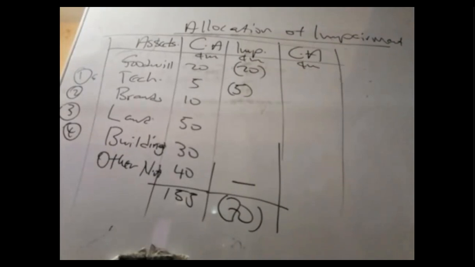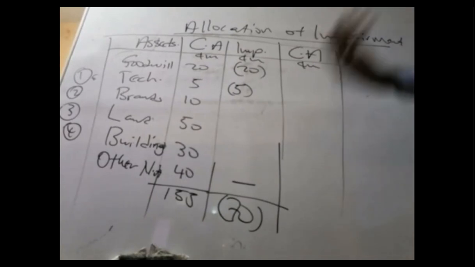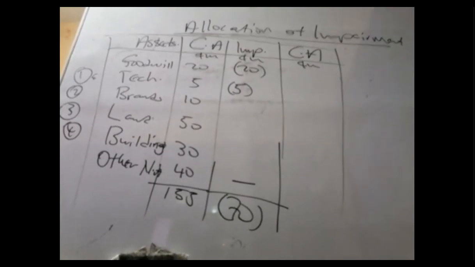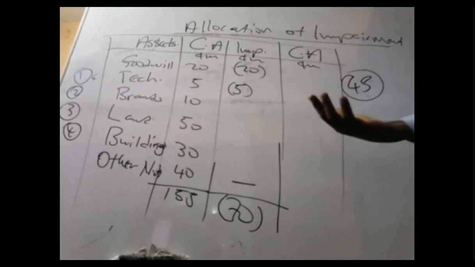Let's see something here. We don't have any intangible without an active market. They've not informed us that brands don't have an active market, so we cannot assume that. Second, we don't have any asset whose NRV is lower than the current amount, and hence we now move to the fifth stage, which suggests that we must share the remaining impairment. So the remaining 45 should be shared among the remaining assets based on their current amount on a pro rata basis.